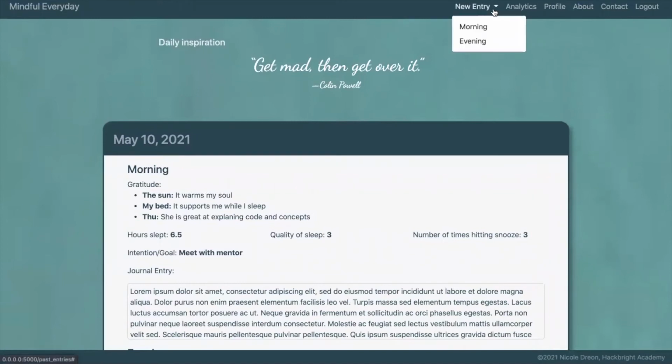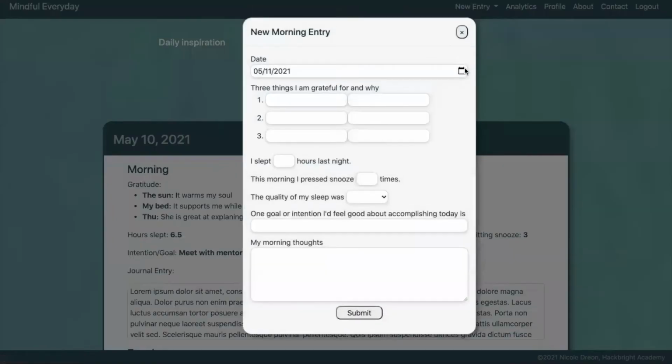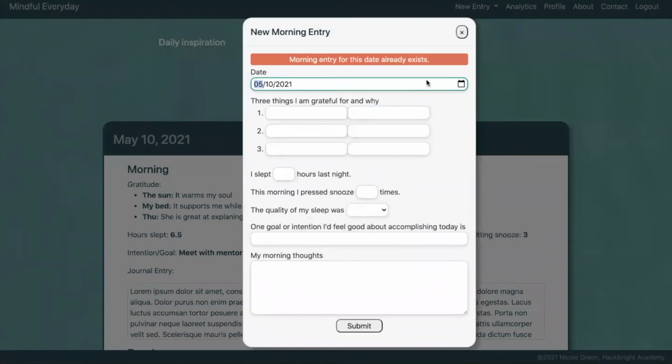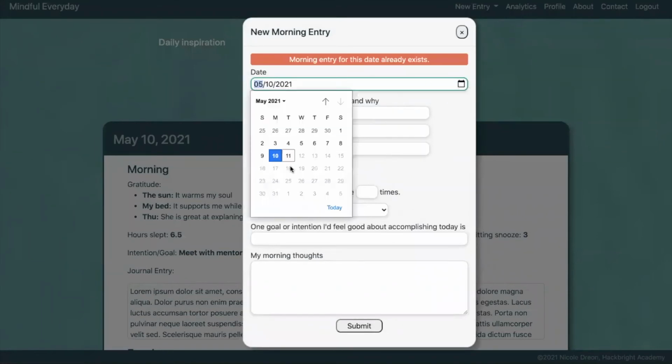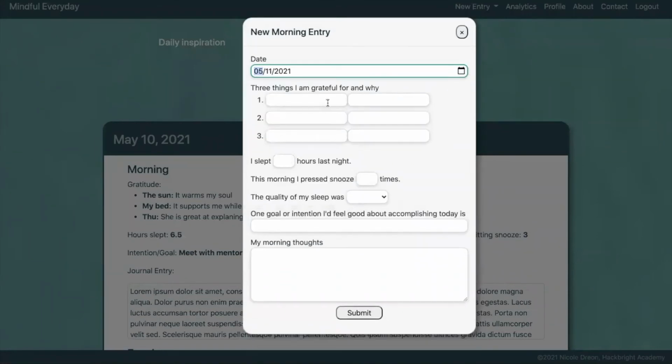To create an entry, select New Entry and choose Morning or Evening. Pre-populating the form with the current date was more challenging than I expected. I had to use Python's datetime library along with Jinja to get the correct date in just the right format to render in HTML.